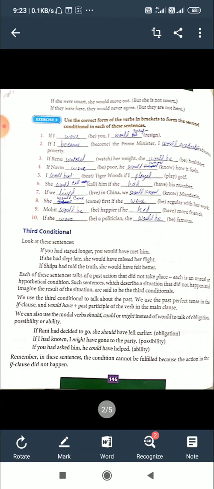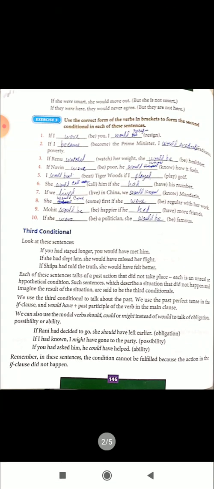In the second conditional, we use past tense in the if clause. Here we use past perfect, that is had plus past participle form of the verb. And in the main clause, would plus base form in the second conditional. In the third conditional, it is would have, could have or might have.